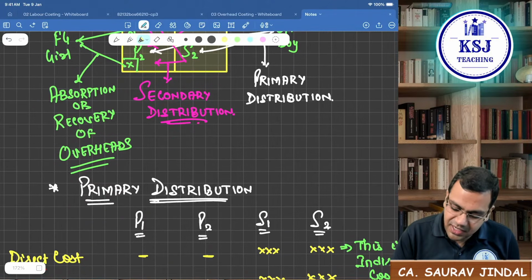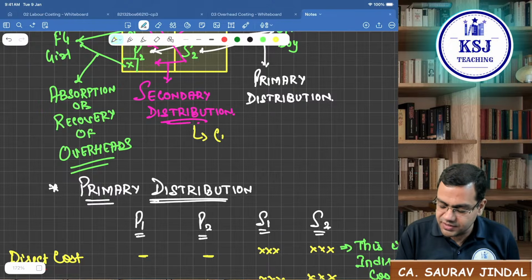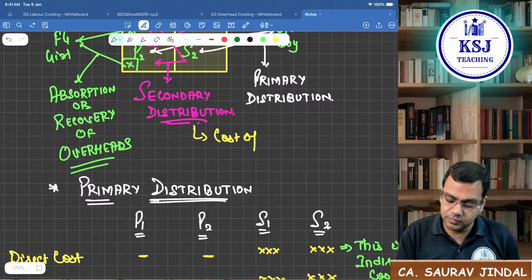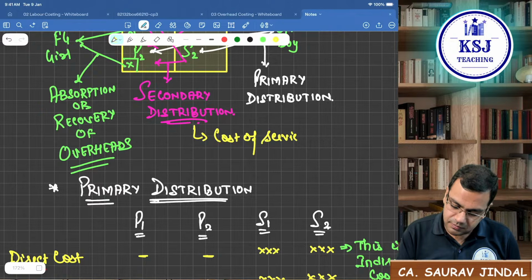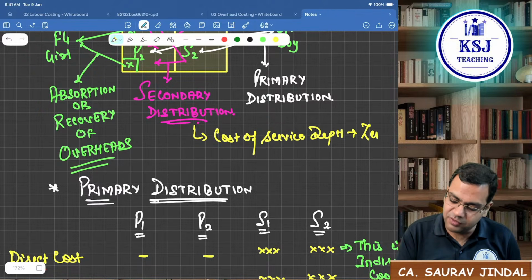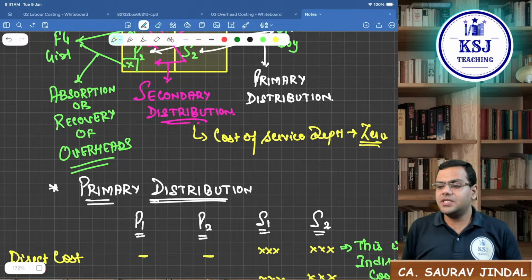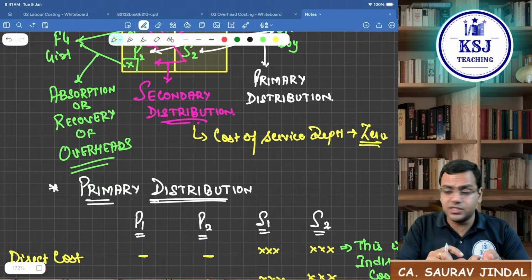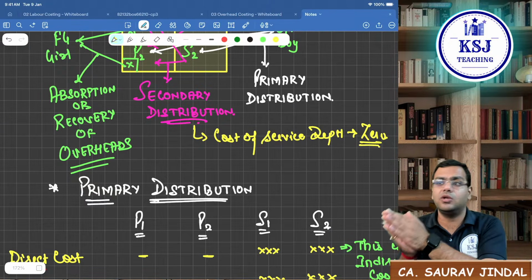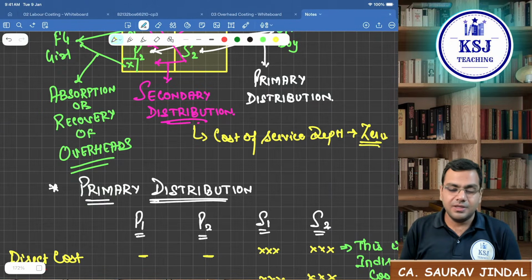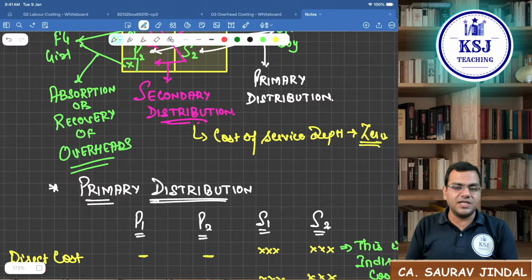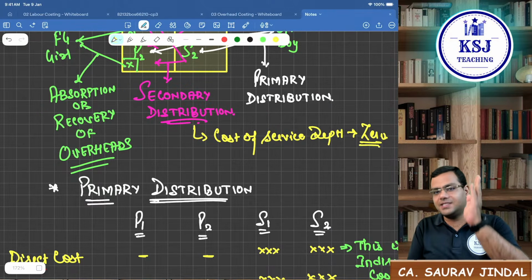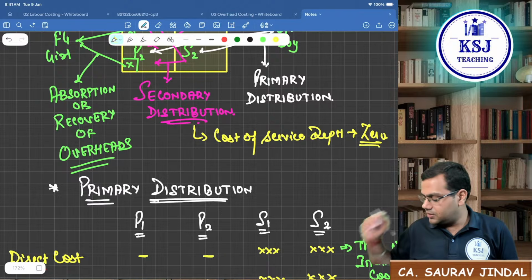The purpose of secondary distribution is that cost of service department should be 0. Cost of service department, we have to make it 0. Cost means the overheads, right? That means all the overheads which are there in the service departments are now to be taken to the production department. The distribution of service department overheads to the production department is what we call as secondary distribution.